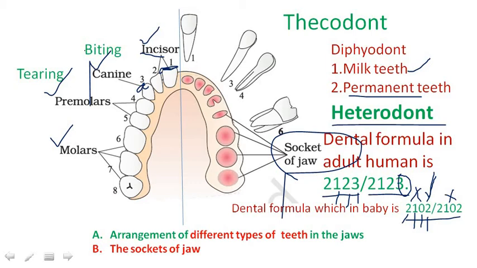Next, coming to premolars and molars. These two are commonly called cheek teeth. Generally, they help in grinding the food material. They play a major role in chewing and grinding of food materials. So these are some important terminology and important points related to teeth. Now let us see some of the multiple choice questions related to this topic.